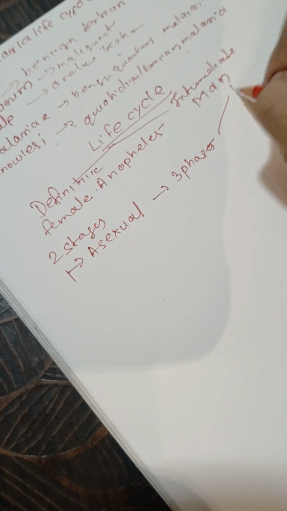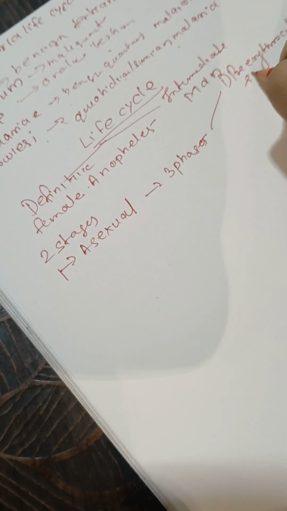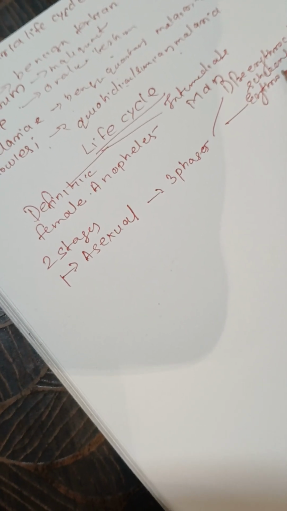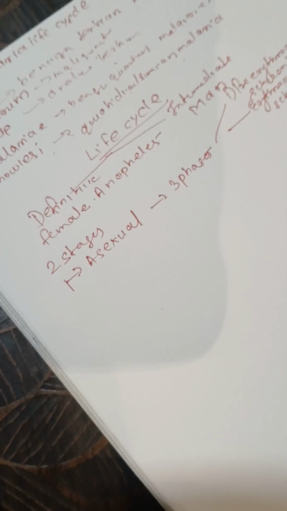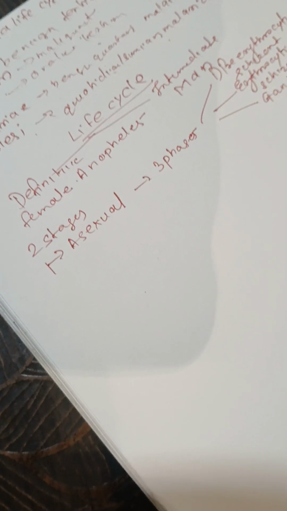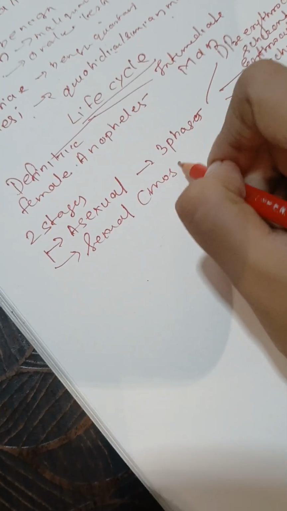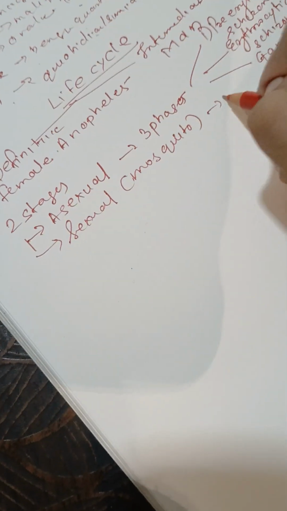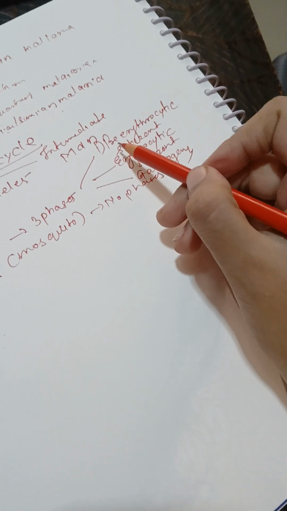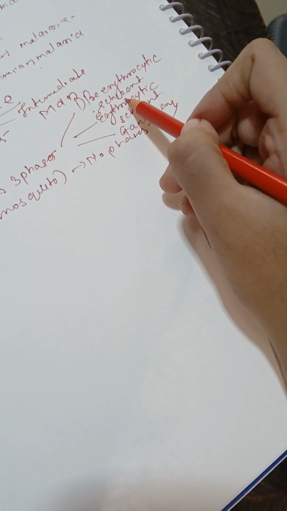The phases we have: first is the pre-erythrocytic schizoid phase. Then next is the erythrocytic schizoid phase, and third is the gametogony. The sexual stage takes place in the mosquito, where we don't have any such phases. So in human, the first stage, which we call the pre-erythrocytic schizoid stage, let's discuss that.